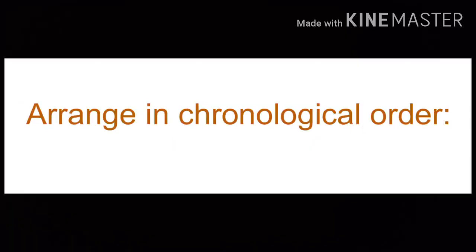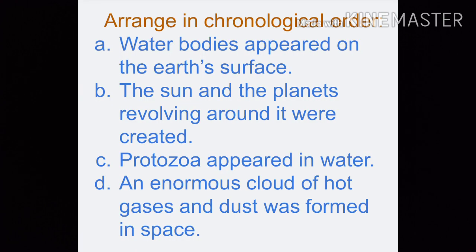Now, let's move on to the third question. Arrange in chronological order. Here, you have to read and understand the events and arrange them in the order of their happening. So, let's read them out first. First one, water bodies appeared on the Earth's surface.